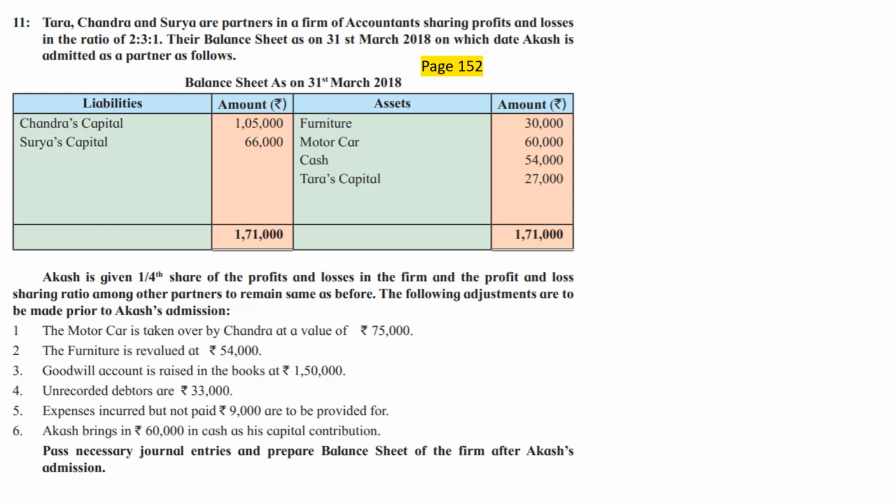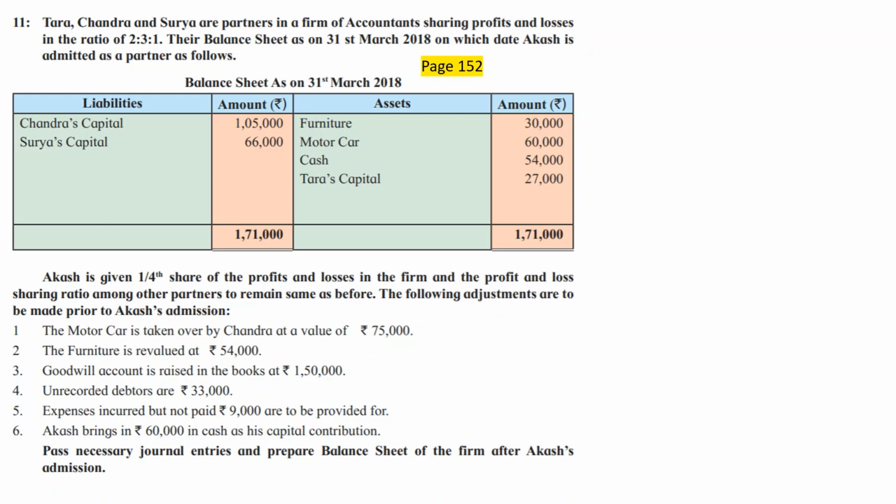Tara, Chandra and Surya are partners in a firm of accountants sharing profits and losses in the ratio of 2:3:1. So the first point which you should understand is that the existing balance sheet itself is having three partners. The old balance sheet up to the 10th question was containing two partners and we admitted a third partner, whereas in the case of this problem, in the old balance sheet itself there are three partners and probably we are going to admit a fourth partner.